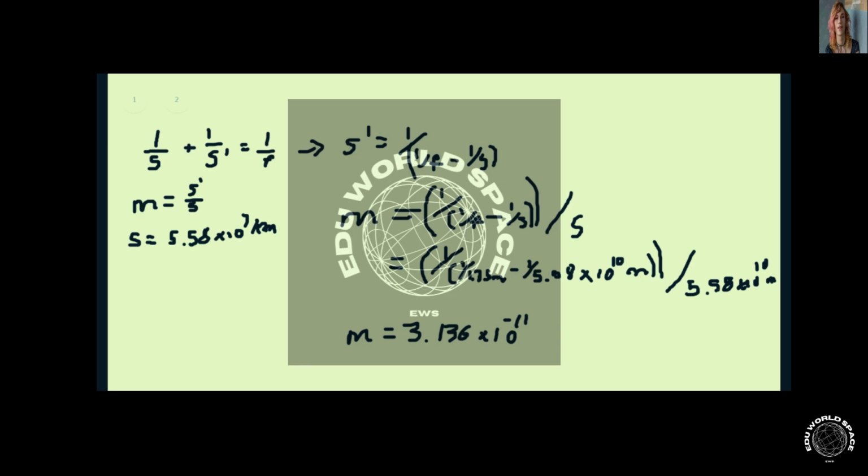Now, since we have m, I'll write that again. We have m, and that is equal to 3.136 times 10 to the negative 11th. Okay, we can solve for y prime.